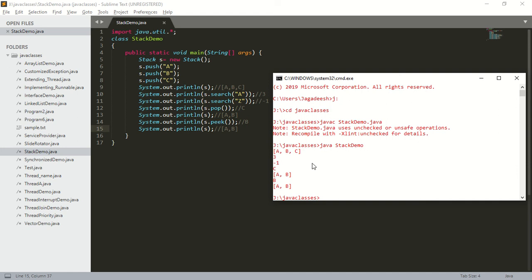Next I am going to access what is there in the top of the stack. So to access what is there in the top of the stack, the method name is peek, and the peek method is not going to delete the objects. So it is used just to check what is there in the top of the stack. So it is returning B without deleting B. Okay. Next I am going to print the stack elements. So what are the current stack elements now? A and B.